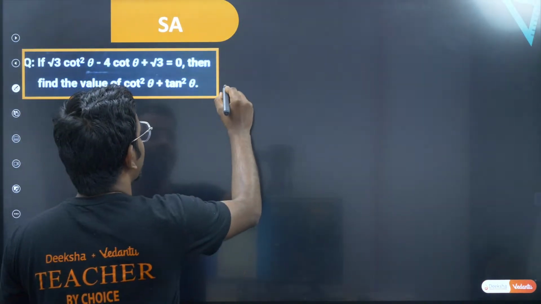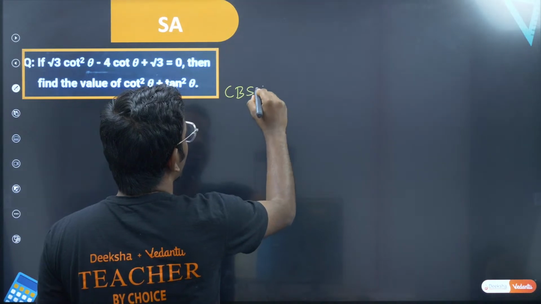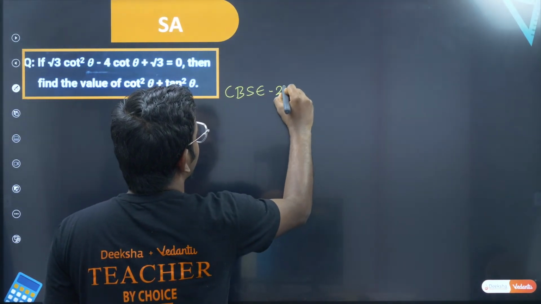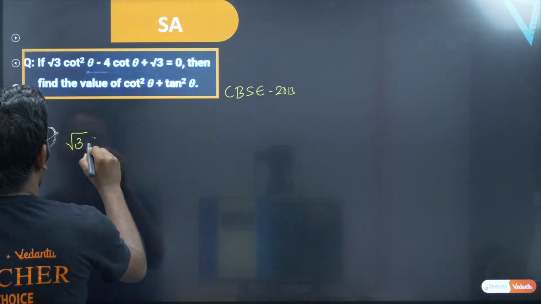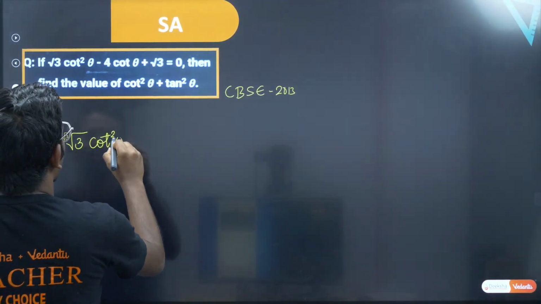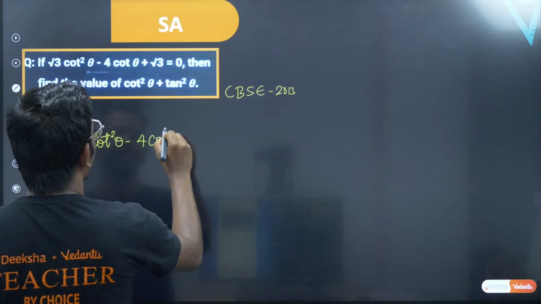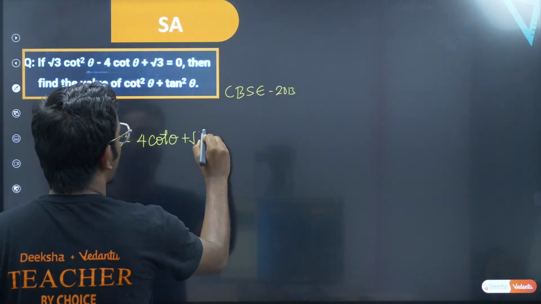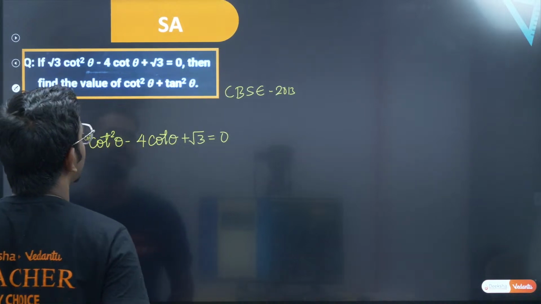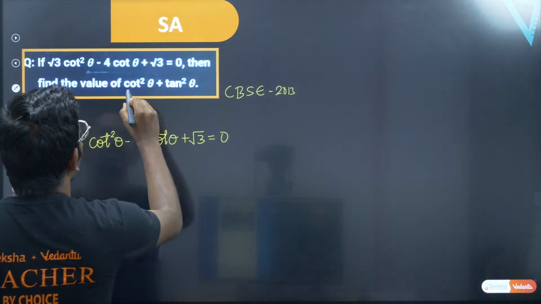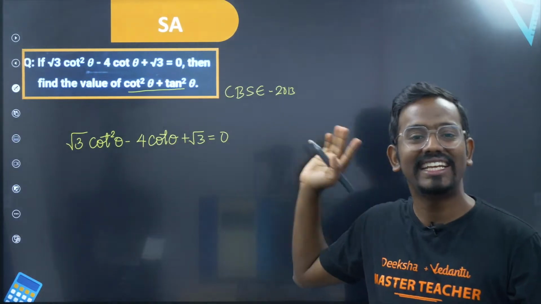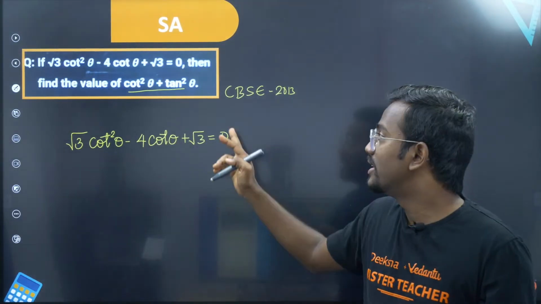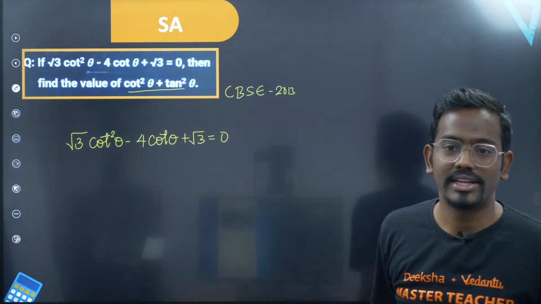This was asked in CBSE 2013. If root 3 cot square theta minus 4 times of cot theta plus root 3 is equal to 0, then what is the value of cot square theta plus tan square theta? So here my job is to find what is theta. Once you can find theta, then definitely you can find what is cot square theta and tan square theta.